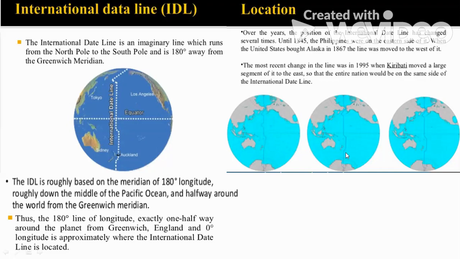Why is this so? Even over here, you can see that it has been twisted and turned. The reason being, first of all, in this region there are a large number of islands, because this is the area of the Pacific Ring of Fire. So because it is the Pacific Ring of Fire, there are various islands, various atolls, various kinds of volcanic islands, etc.